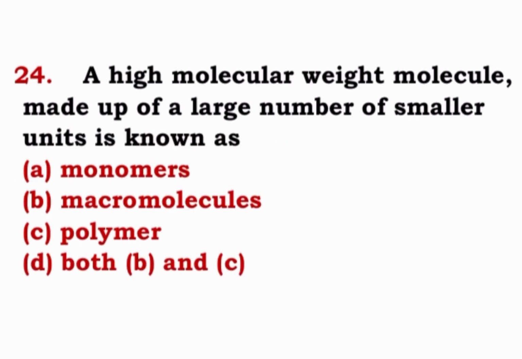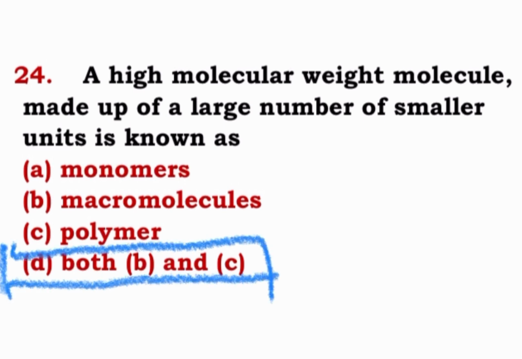Question 24. A high molecular weight molecule made up of a large number of smaller units is known as monomers, macromolecules, polymer, both B and C. Correct answer is both B and C, as sometimes it is also known as macromolecule and in most other cases it is polymer. So both the options B and C are correct in this case.